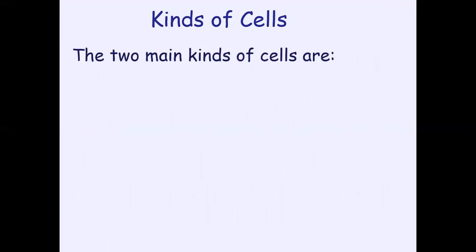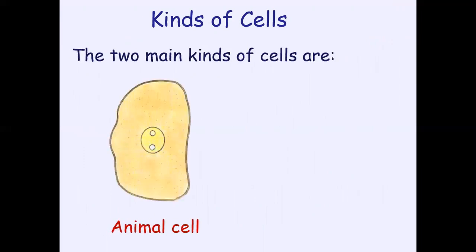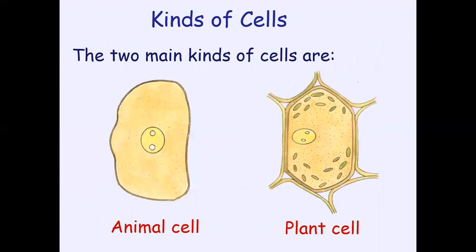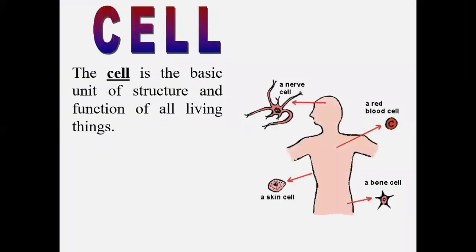Now, another thing we want to talk about is the kinds of cells. We have two main kinds of cells that are the animal cell and the plant cell. As you notice, animal cell and the plant cell are different in their shape and in their structure. By the way, human cells are categorized under the label of animal cell. Okay? Now, cell is the basic unit of structure and function of all living things.